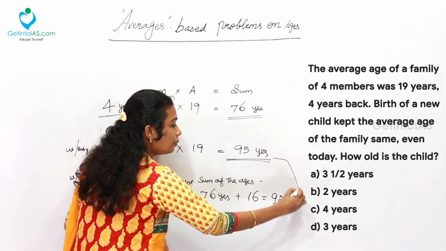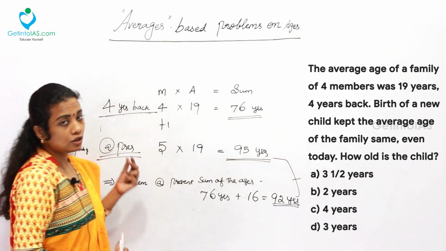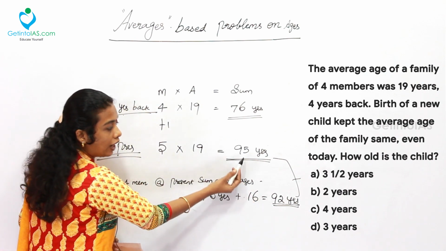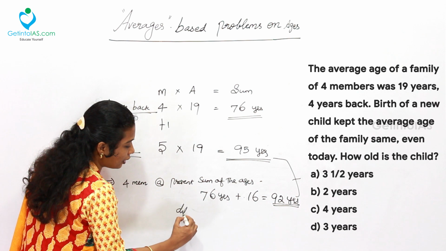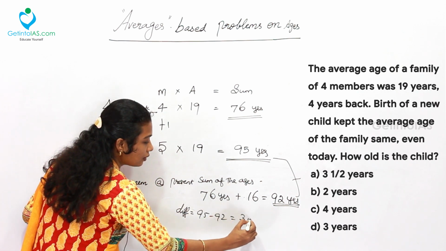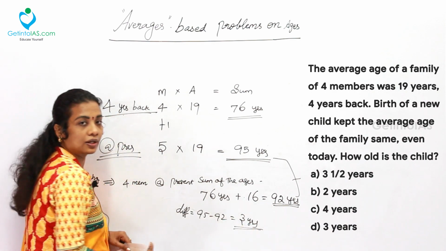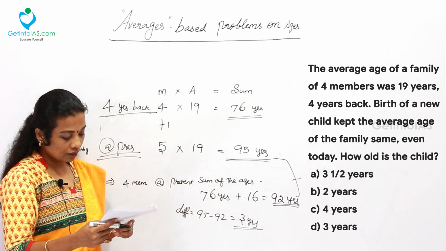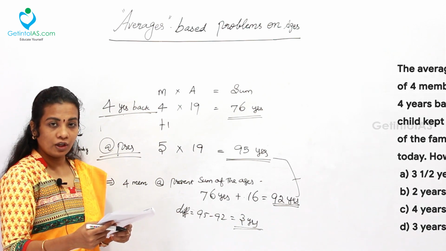What is the difference between the two? That is going to be the age of the baby, that is 92 and 95. The difference is equal to 3 years. Simply you can say that the age of the baby is definitely going to be 3 years. The option D is my answer, 3 years.